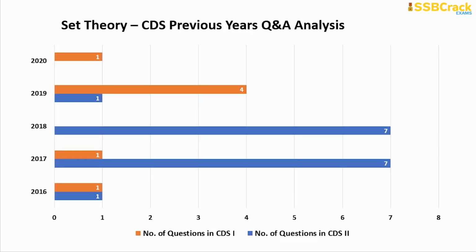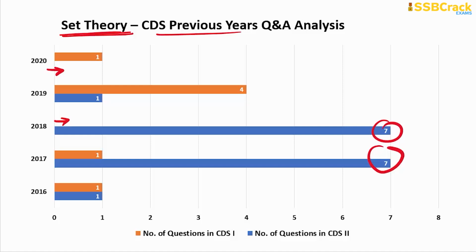Here you can see the CDS previous year's analysis for set theory. There was no question in CDS 2 of 2020, and also none in CDS 1 of 2018. The maximum was 7 questions, and let me tell you that in CDS 2 of 2018 and CDS 2 of 2017, the set theory questions were essay type.